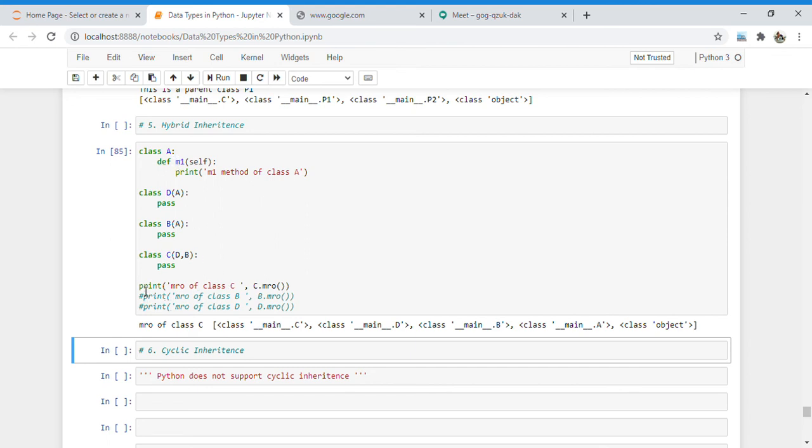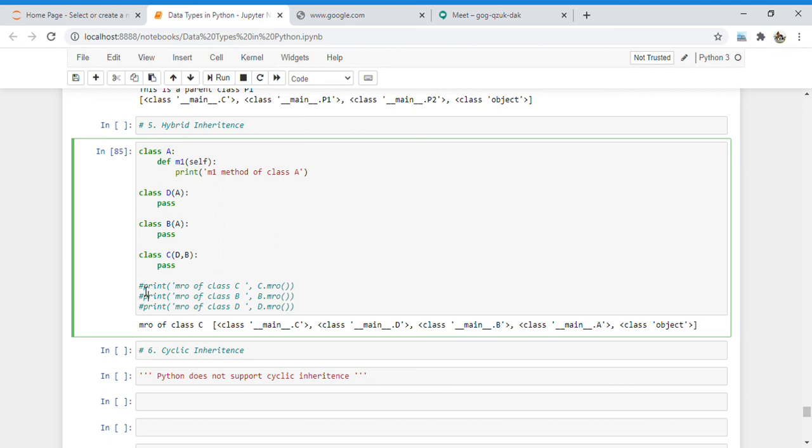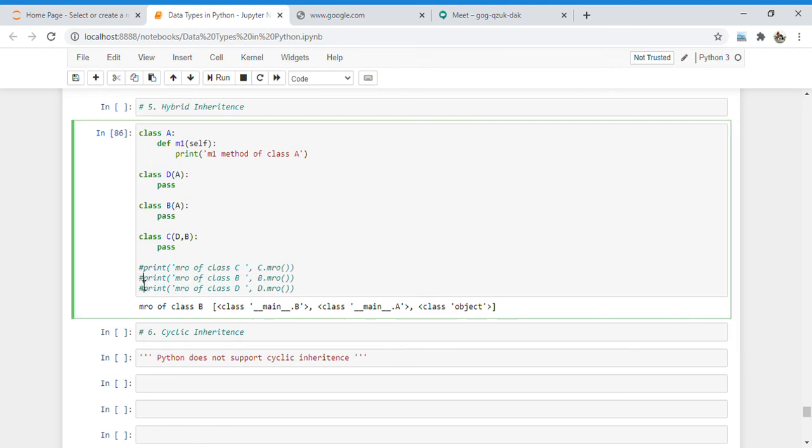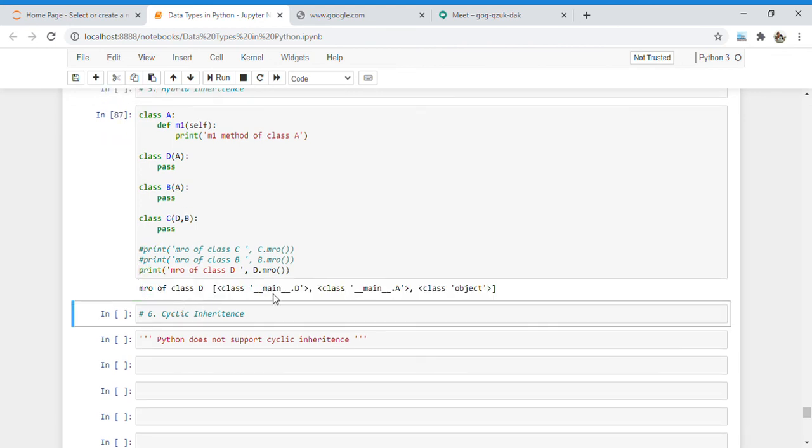Similarly, if I want to check the order of B class, first the B class will run, after that the A class will run, because I inherited only a single class in that B class. Similarly, if I want to check the order of D class, then it will give me the output as first it will run D class, then A class, because I inherit only the A class in the D class. So this is all about the hybrid inheritance, where we use the combination of inheritances, that is single, multi-level, multiple and hierarchical inheritance.